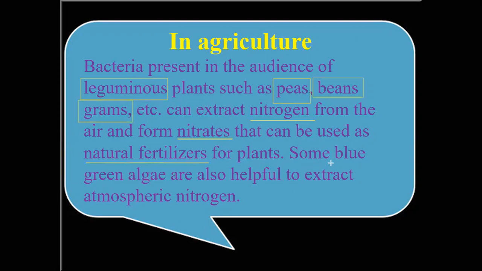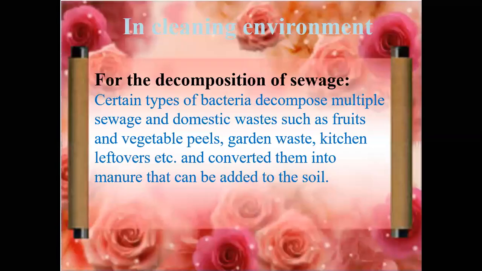Some blue-green algae, which we call cyanobacteria, are a type of bacterium also helpful to extract the atmospheric nitrogen. And the roots of these leguminous plants contain the rhizobium bacterium. These rhizobium bacteria are responsible for trapping and fixing the atmospheric nitrogen. This nitrogen is helpful to the crop plants. In this way, in the agriculture industry, most of the microorganisms are useful.